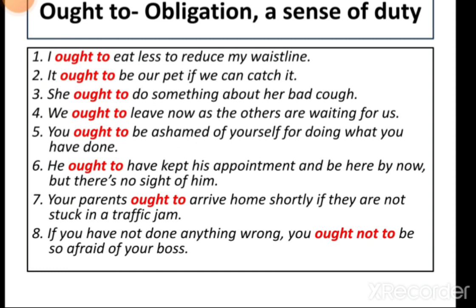But like the modal verbs, it does not change form for person, such as taking an S for the third person singular, he, she, and it. Ought to can be replaced by should, as they both have about the same meaning. Ought to can be used in the negative and contracted forms as ought not to or oughtn't to.